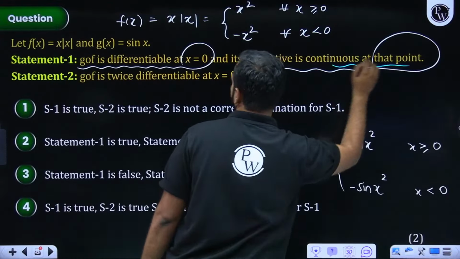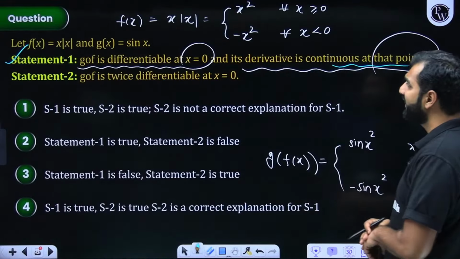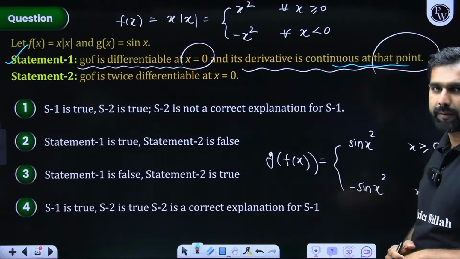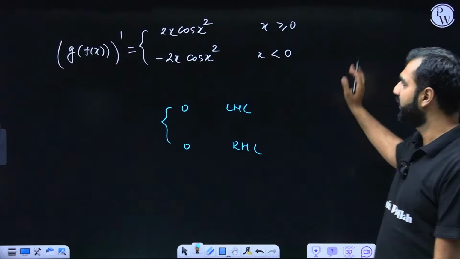This is continuous at that point. So statement 1 is correct. Statement 2: g of f is twice differentiable at x equal to 0. Okay, let's check this. So if I now differentiate this, we have already differentiated it.